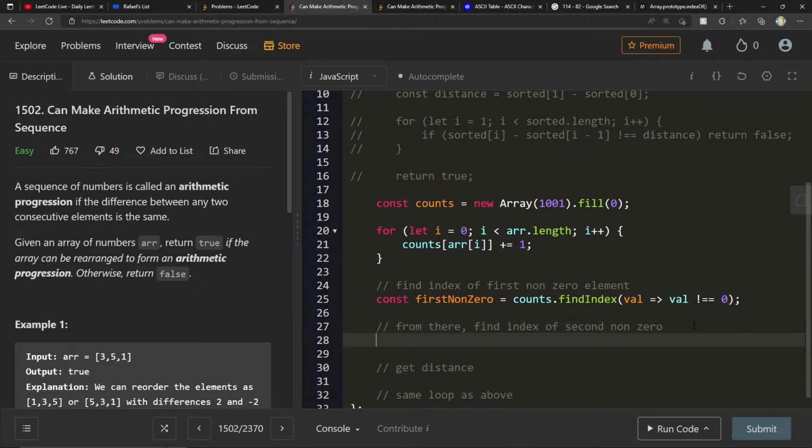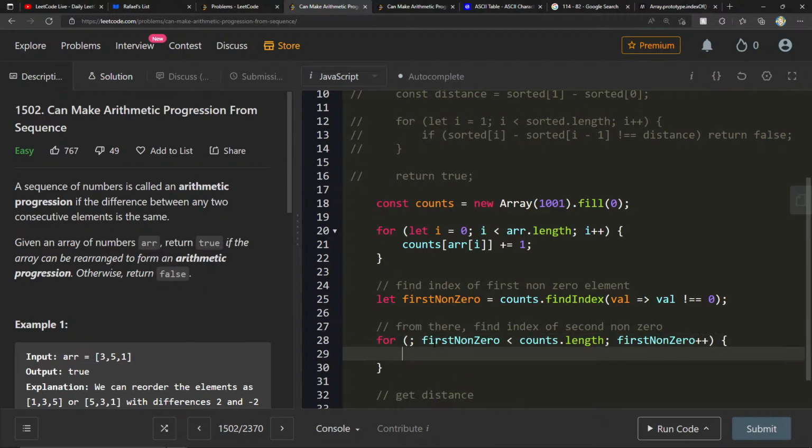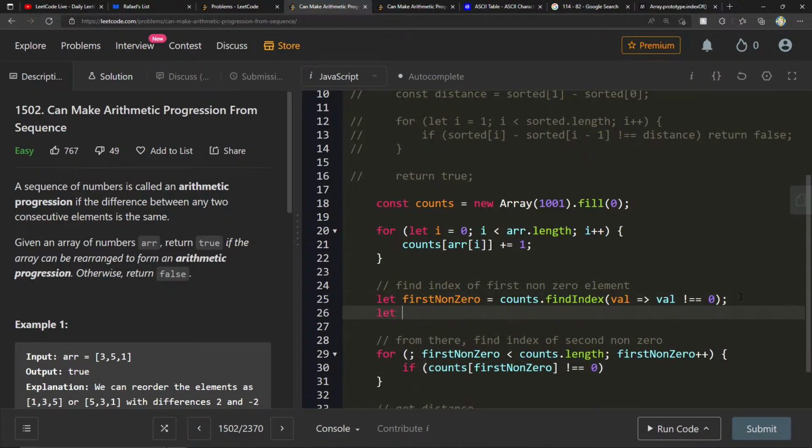Okay, first non-zero. Now we can say for, let's do let first non-zero. We can say first non-zero less than, let's see, counts.length, first non-zero plus plus. If counts of first non-zero is not equal to 0, let's create another one. This is second non-zero.